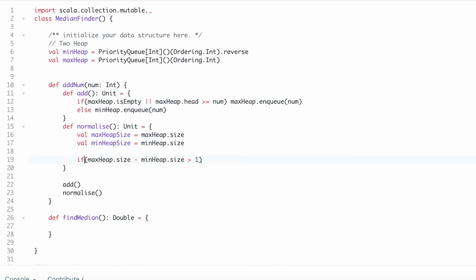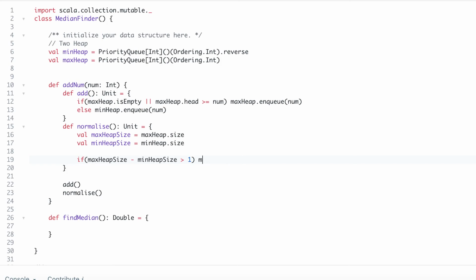And I can use max heap size and min heap size here, if the difference is greater than 1.